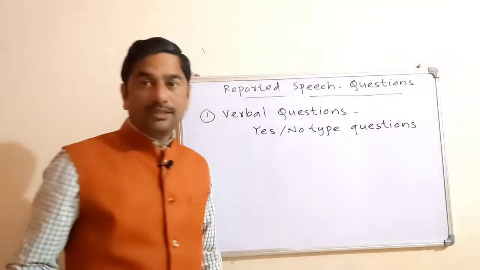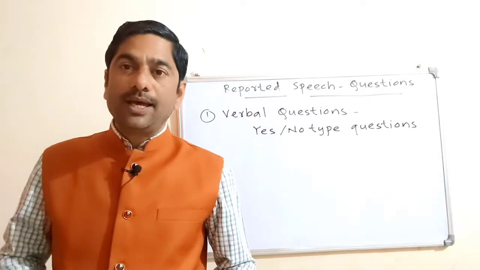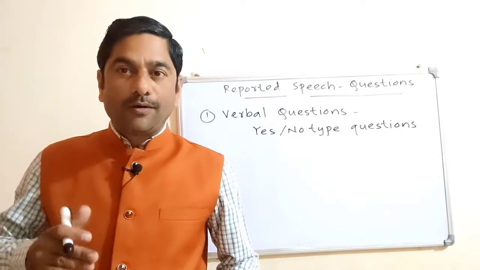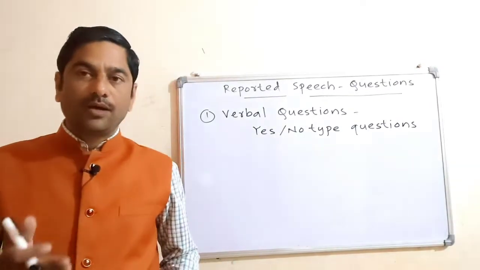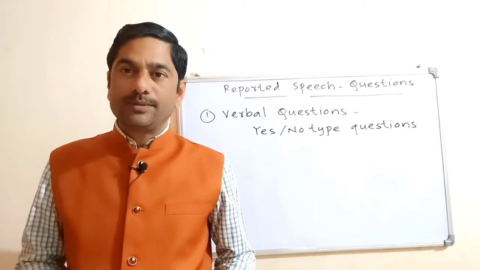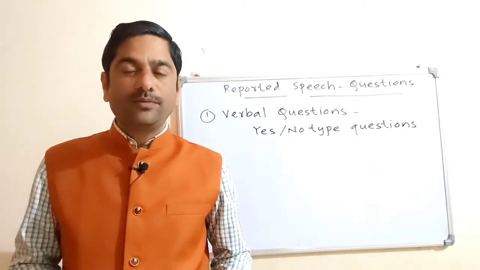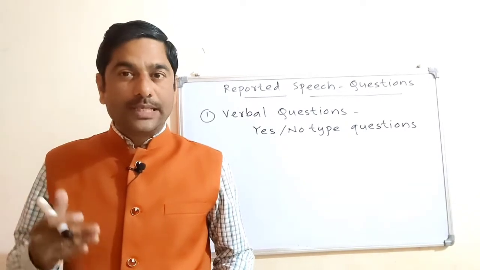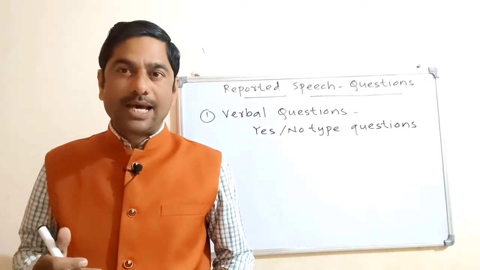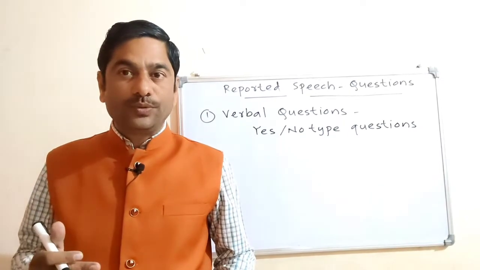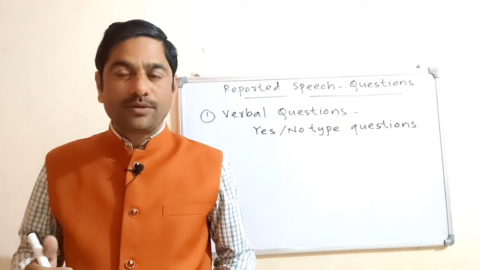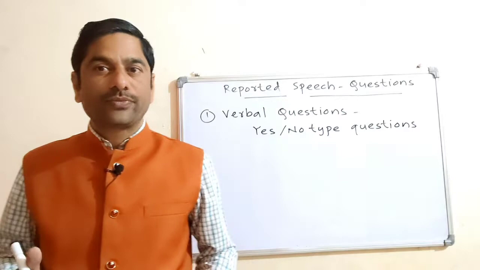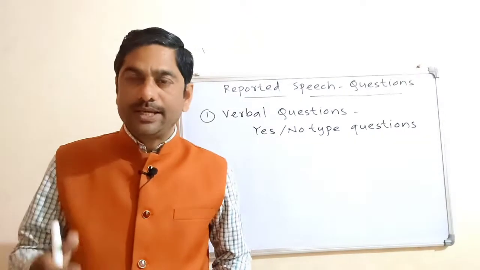These questions begin with helping verbs or auxiliary verbs. All of you know which are auxiliary verbs: am, is, are, was, were, do, does, did, have, has, had, can, could, may, might, must, will, would, shall, should, ought to, need, dare.